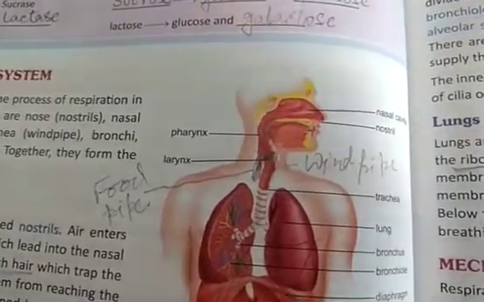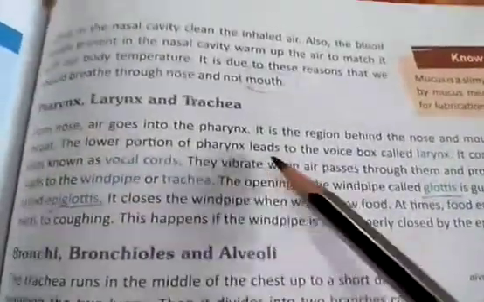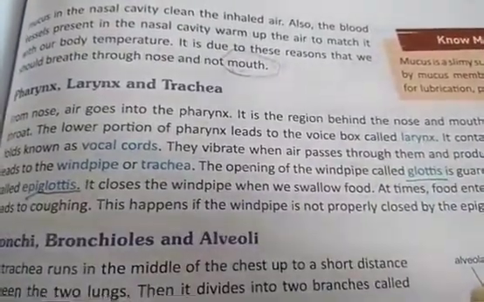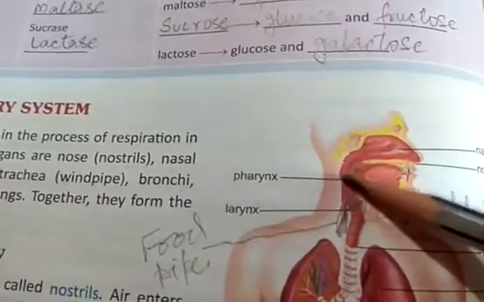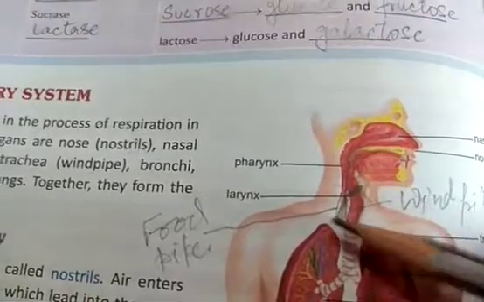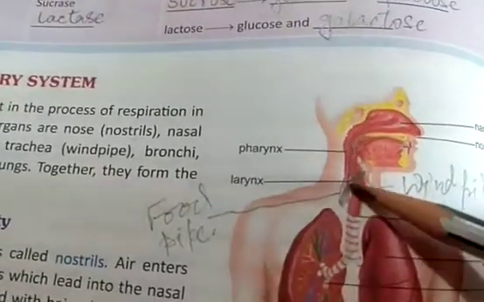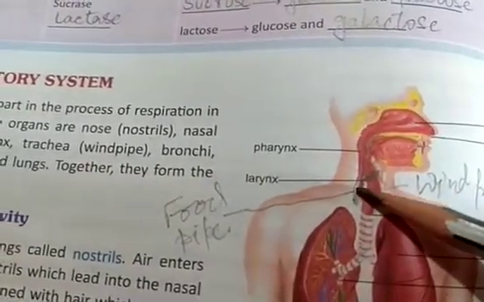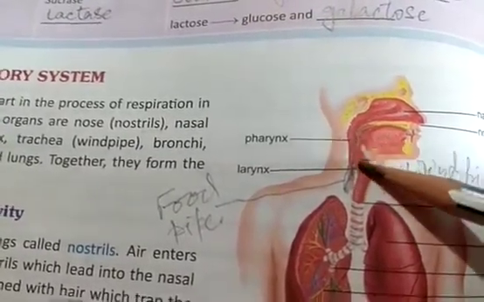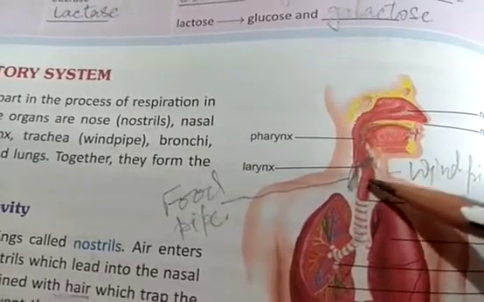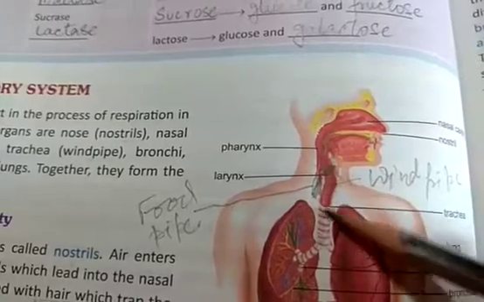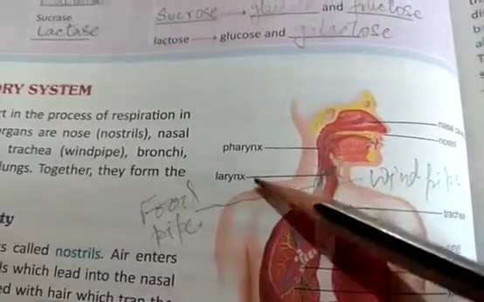Then the lower portion of the pharynx leads to the voice box called the larynx. From the pharynx going downward, one tube you can see is called the food pipe. It is not distinctly mentioned there because we are not studying the digestive system right now, and the clear-cut distinction is here in the case of the windpipe.